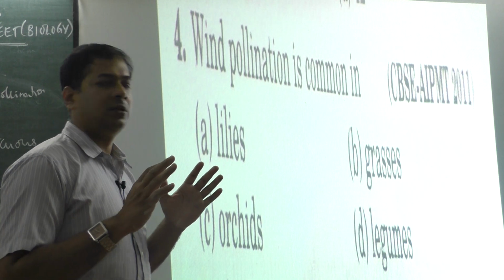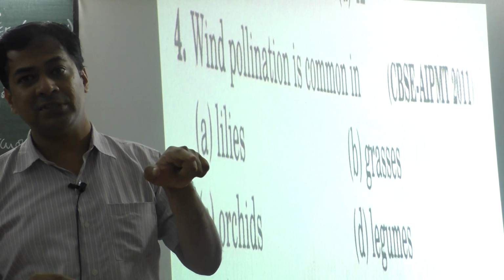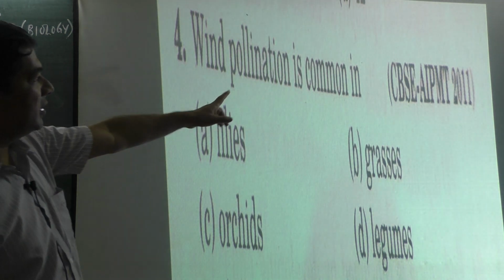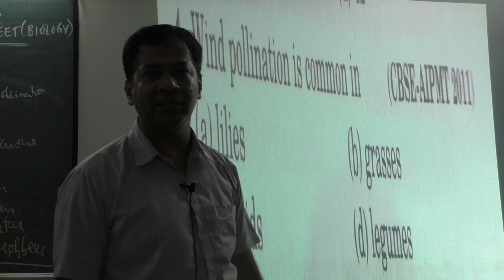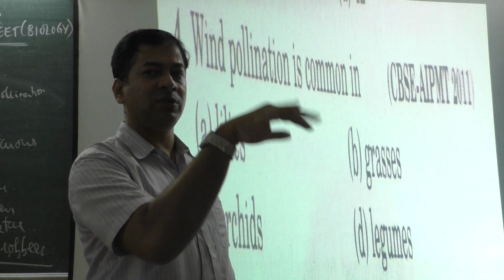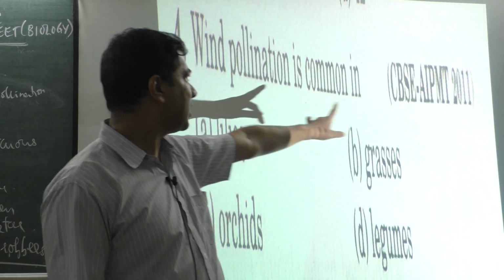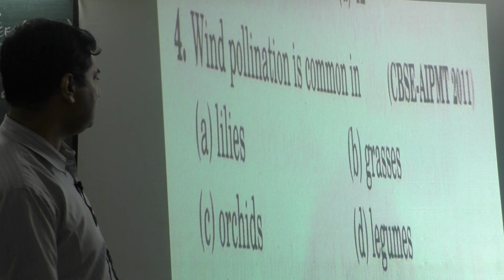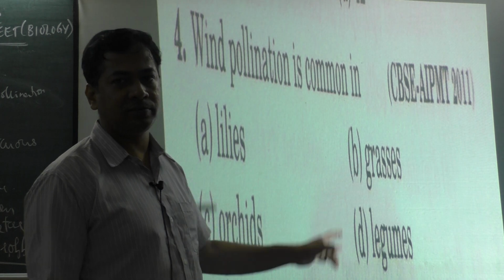So we will discuss the synopsis, then some questions based on the synopsis that I discussed that day. The first question is, wind pollination is more common in, this was asked in CBSE AIPMT 2011. Before becoming NEET it was AIPMT, All India Pre-Medical Test, 2011. Wind pollination is common in which type of plants? Lilies, grasses, orchids and legumes.